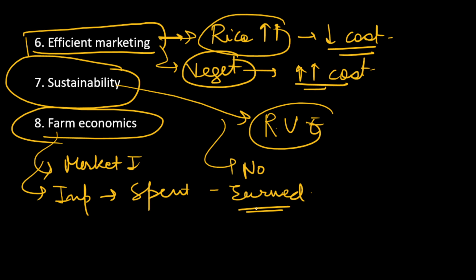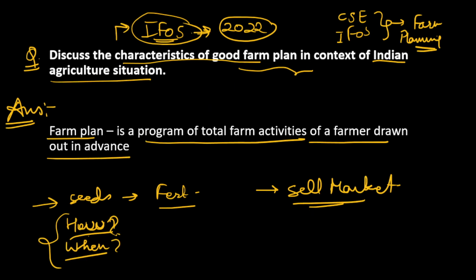Suppose we have grown rice and we have seen that there is a certain amount of loss in the rice, we have not earned much, so we should have the elements of farm economics so that we know that this year the earning from rice is not good, so next year we will shift to other crops so that we can earn more. So there should be elements of farm economics also. So this is what a good farm plan consists of, especially in the Indian situation.